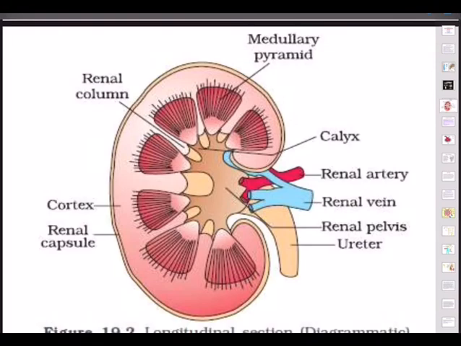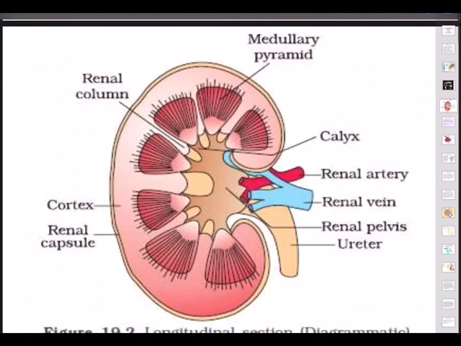So inner to the renal capsule is the outer dark reddish cortex and the inner pale medulla. The medulla is divided into 10 to 15 medullary pyramids, which terminate into renal papilla. And the renal papilla projects into calyces.